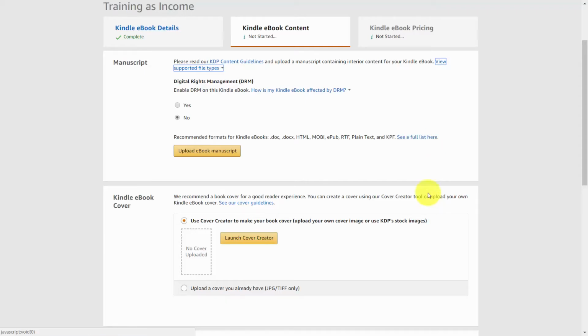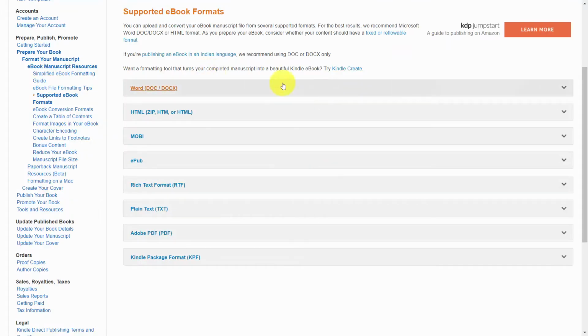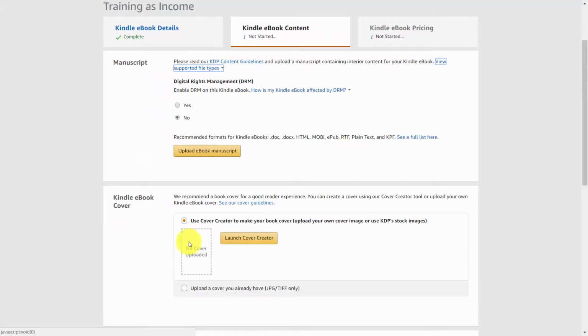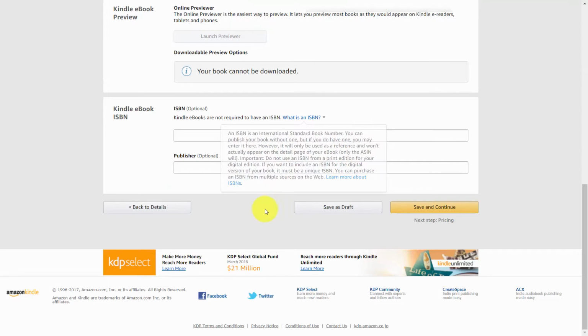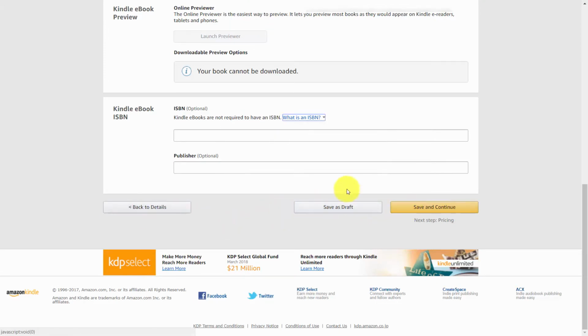When you get to this page, you are going to need to upload a specific file type. And we can do either Word, Doc, or DocX. We can do text files or PDFs. And just like the paperback, we're going to go through the same process. We're going to upload our ebook manuscript here. And then we can either upload a cover that we already have, or we can create a new cover with the Kindle eBook cover creator. And once we've completed this, we'll click Save and Continue, and then we'll have a companion guide to our paperback book in the Kindle version in the Kindle store.